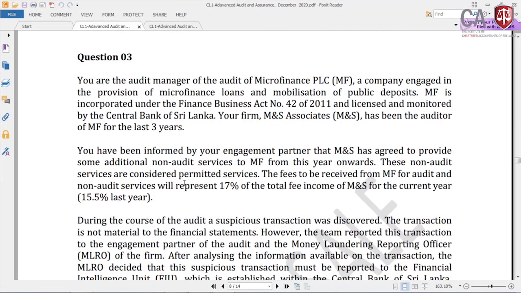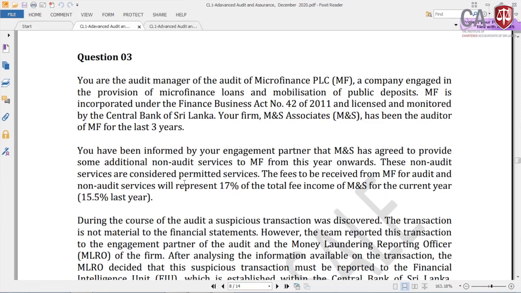Right. You are the audit manager, quickly we will read. You are the audit manager of the audit of Microfinance PLC, a company engaged in the provision of microfinance loans and mobilization of public deposits. MF is incorporated under the Finance Business Act number 42 of 2011 and licensed and monitored by the Central Bank of Sri Lanka. Your firm MNS Associates has been the auditor for MF for the last 3 years. So we are the auditor for the last 3 years, and this is a microfinance PLC. So they are basically in the finance field, and this is the background information given in the question.